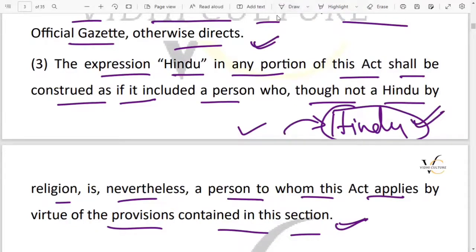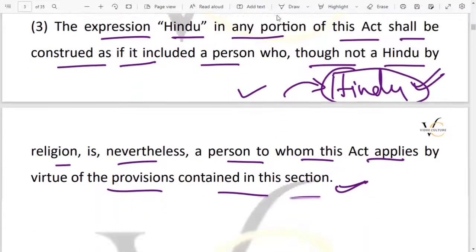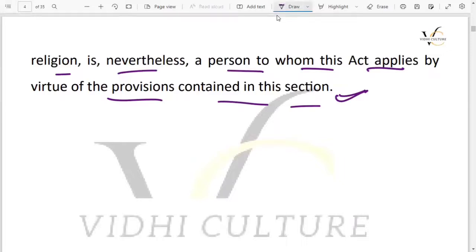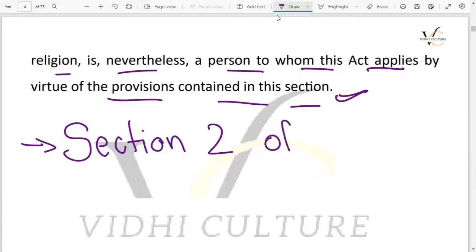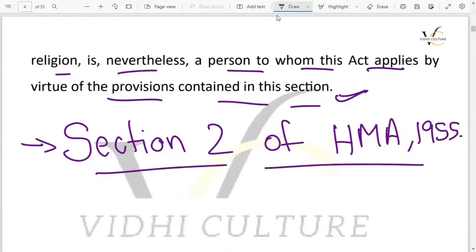So this was about the application part. If you are asked which section this is in, it is Section 2 of the Hindu Marriage Act, where the application part is given. You can read this section again to get a better understanding of this, but this is more than enough. If you have understood this much, then you can solve any question related to the applicability of this particular Act, that is, the Hindu Marriage Act.